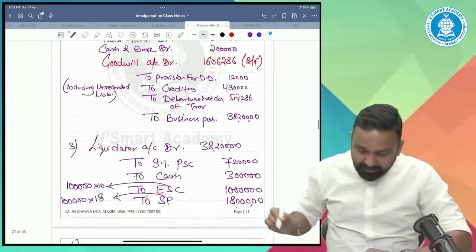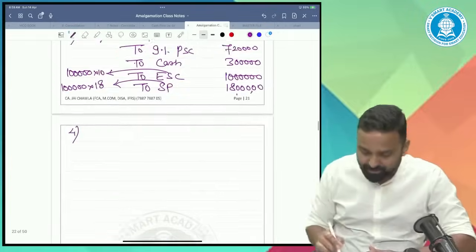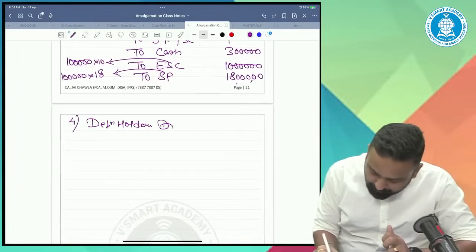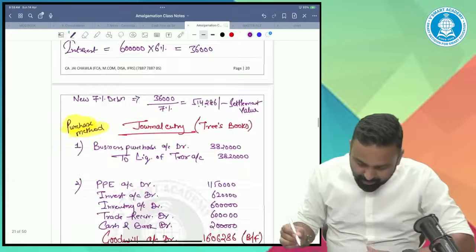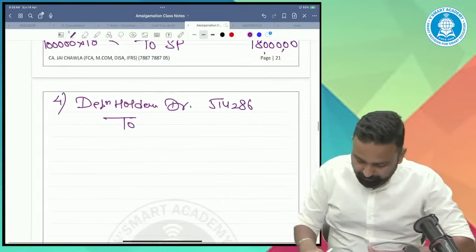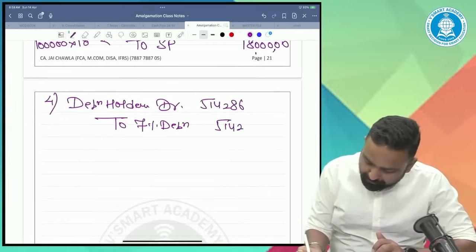Now fourth entry, debenture holders. The debenture holders are to be settled with the new debentures. So debenture holders debit 514286 to new debentures. New debentures as per our working note was 7%. To 7% debentures 514286.